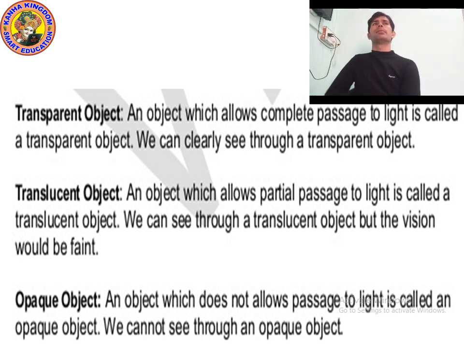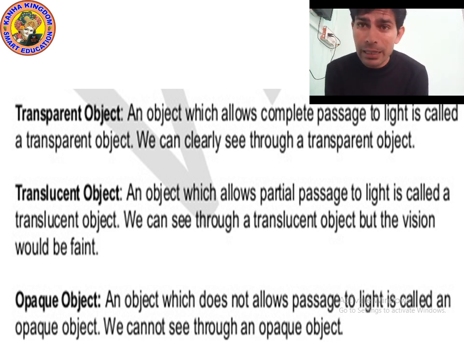For example, colorful water and colorful glass. Colored water and colored glass are examples of translucent objects. Through colored glass and colored water, you cannot see clearly. You can see partially, but the vision would be faint. So these objects are called translucent objects.